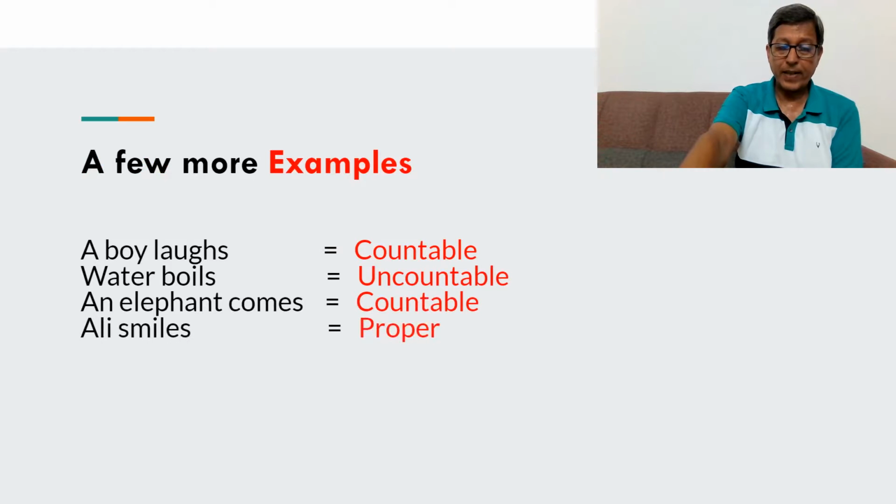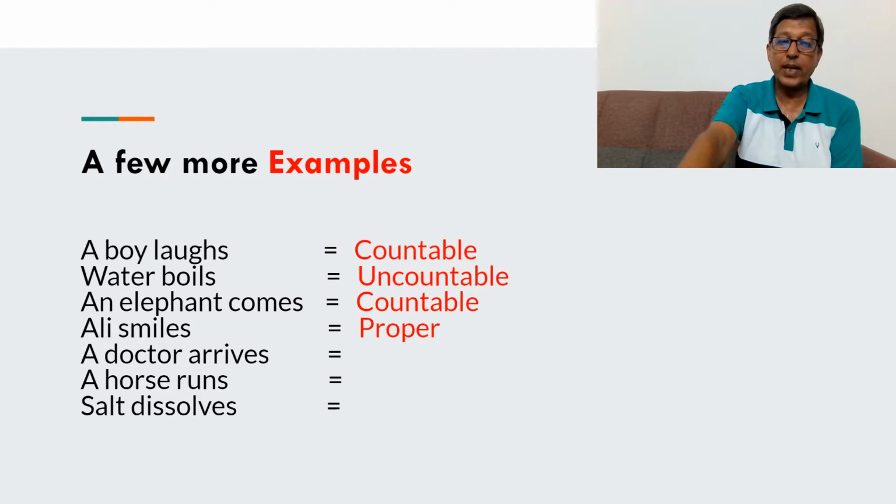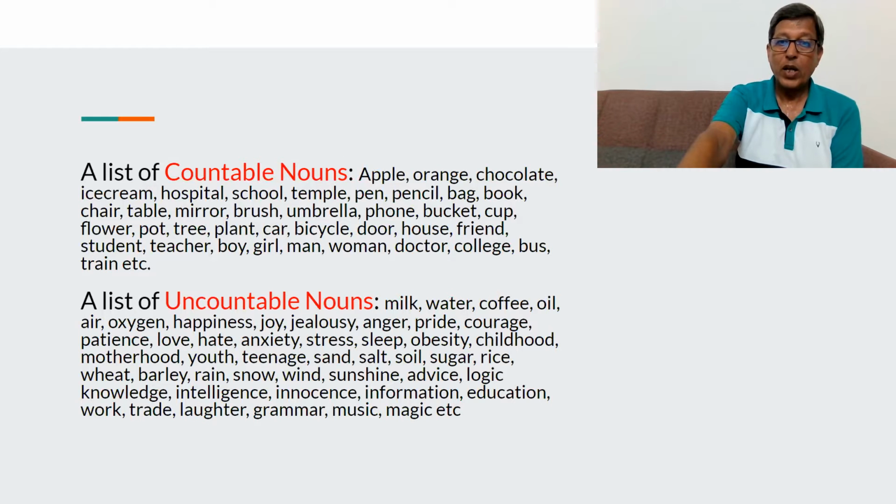Ali smiles. Ali is a proper noun. A doctor arrives. You can say doctors arrive. So doctor can have two forms, so it's a countable noun. Horse, countable because horses. Salt can't change its form, so it is uncountable. Sita can't change its form, but it's a proper name, so it's a proper noun.